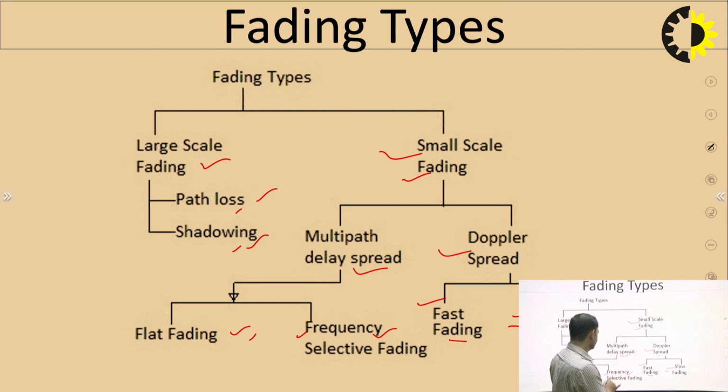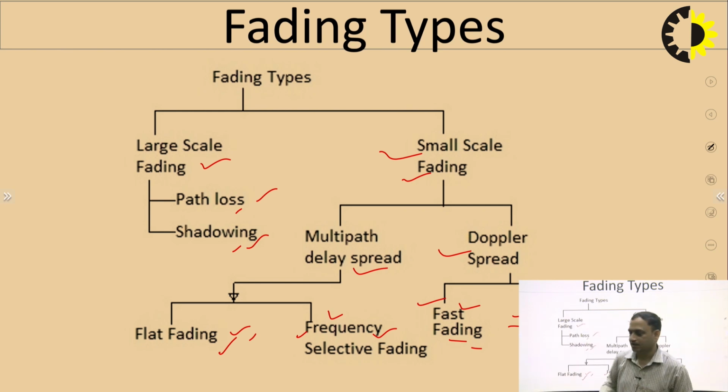So, there may be combinations: flat fading can be with fast fading or slow fading, and frequency selective fading may be fast fading or slow fading. These combinations we will discuss in the upcoming slide.